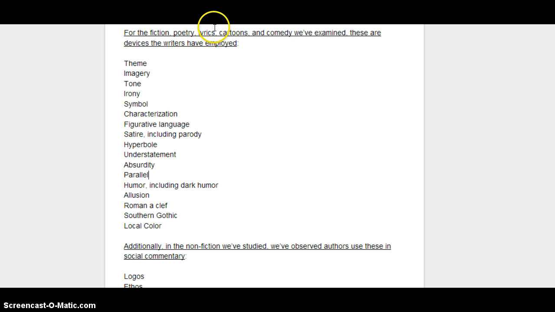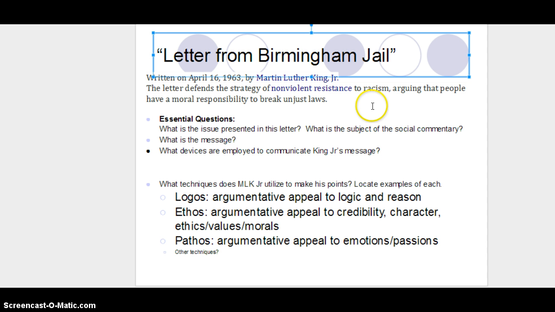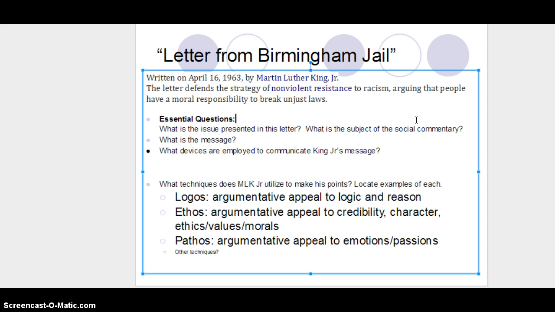Okay, so here's some new notes for you, one slide. You're going to be looking at Letter from Birmingham Jail here together tomorrow, and here's a little bit of background. Martin Luther King Jr. wrote this piece on April 16th, 1963, from a jail cell. And it's a little bit lengthy, but as we look at it tomorrow, he'll apologize for his length and explain that he has a lot of time to sit and think and write in a jail cell. This letter defends the strategy of nonviolent resistance to racism, arguing that people have a moral responsibility to break unjust laws. And it's almost a perfect piece of persuasion.